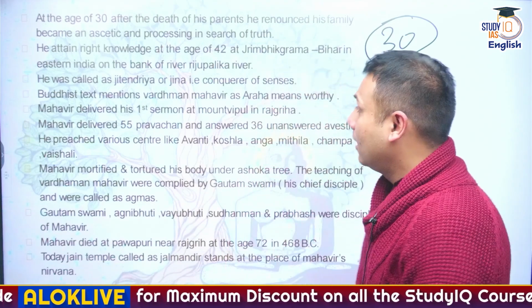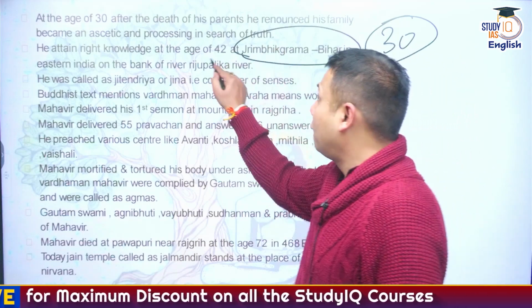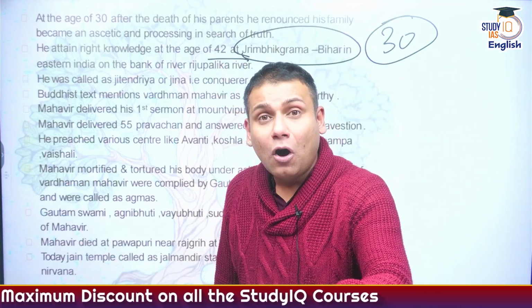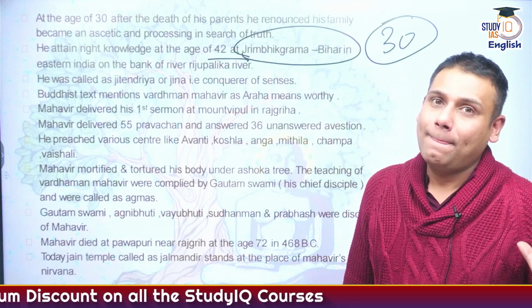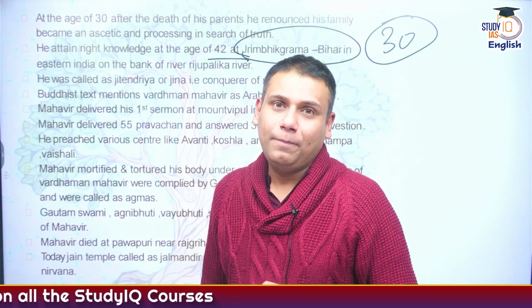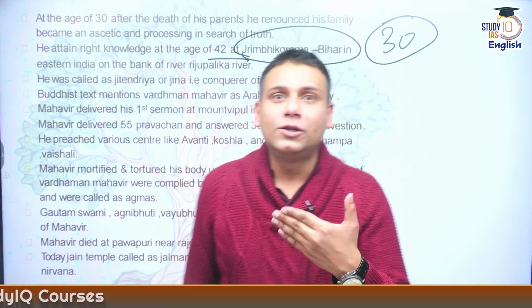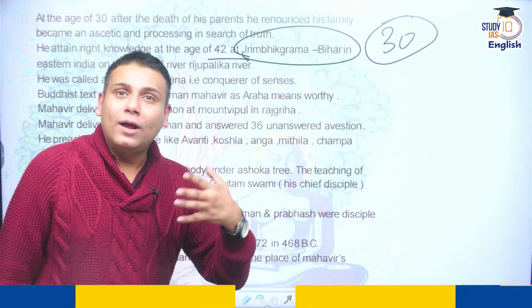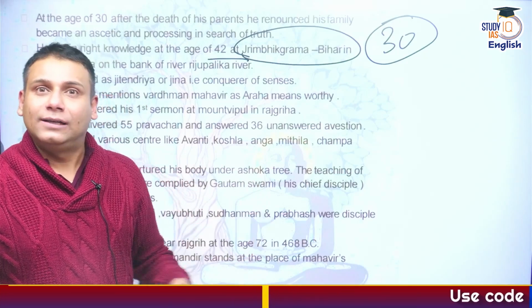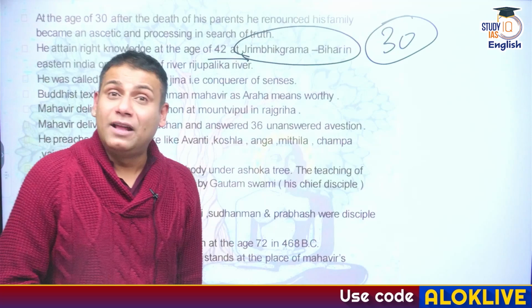And finally, at a place called Jrimbhrigram, at the age of 42, on the banks of the Rijupalika river, Vardhaman Mahavir attained enlightenment, the knowledge. And now he wanted to spread this knowledge to the people so that he could relieve them of their sufferings. He now started moving towards different places and giving different sermons.